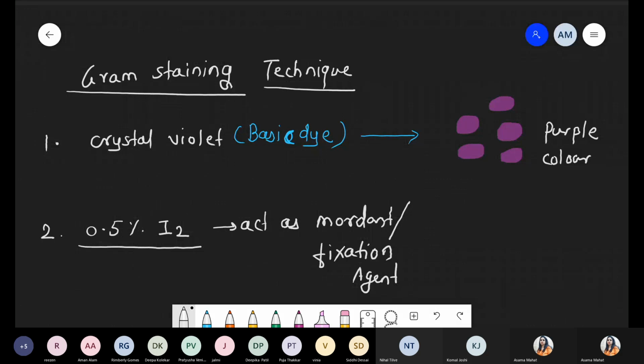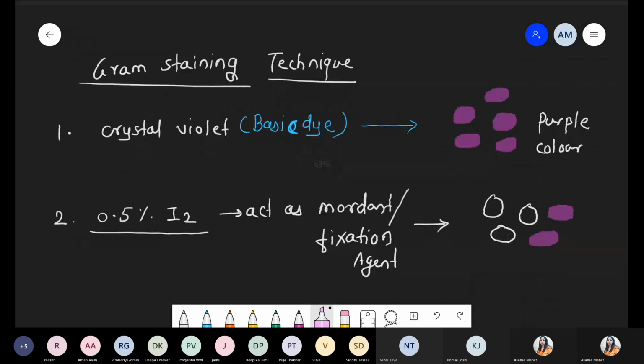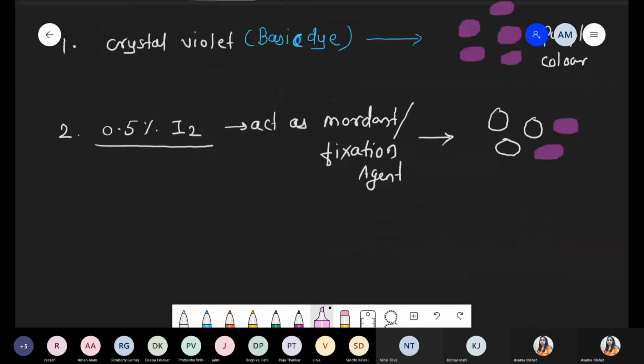These are called the fixation agent. Got it? Now what happens when you apply the iodine? Few cells, few bacterial colonies become colorless, and a few are still blue in color. Few become colorless, because now what happens when you apply the 0.5% iodine? If bacteria do not belong to any specific category, they release their stain.